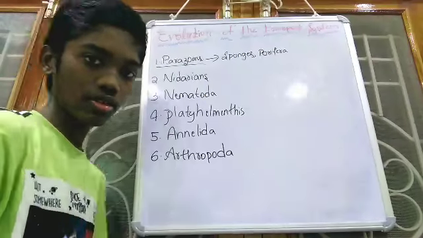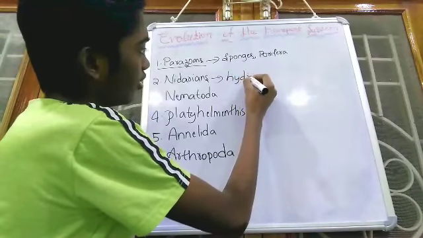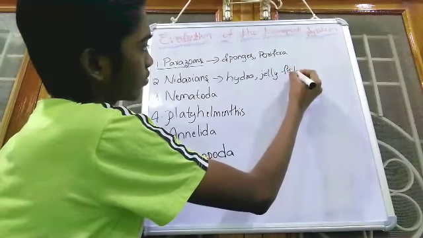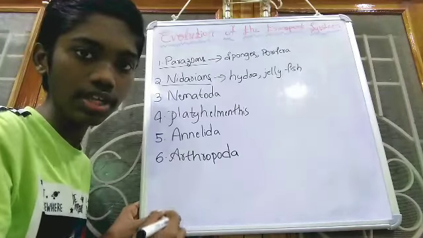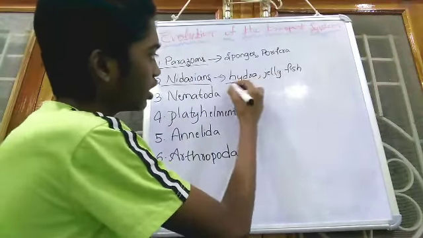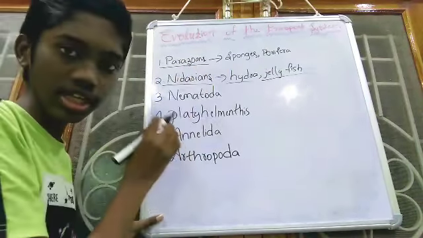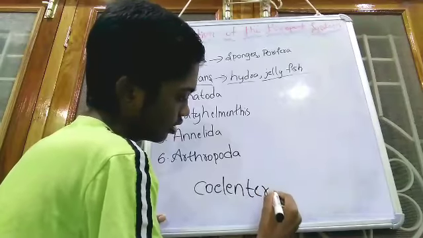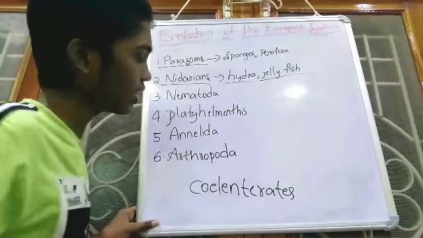Now coming to the cnidarians. First I will give the examples of cnidarians. They are hydra and jellyfish. In the transporting system, cnidarians are better evolved when compared with the parazoans. The phylum name is cnidarians. It is also called coelenterata or coelenterates. Examples are hydra and jellyfish.